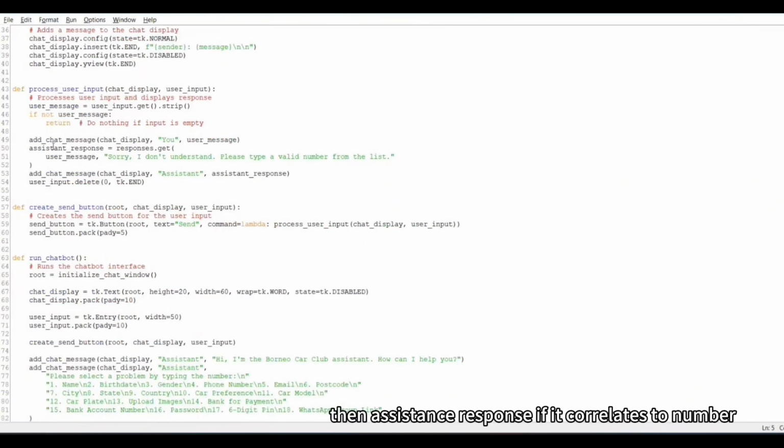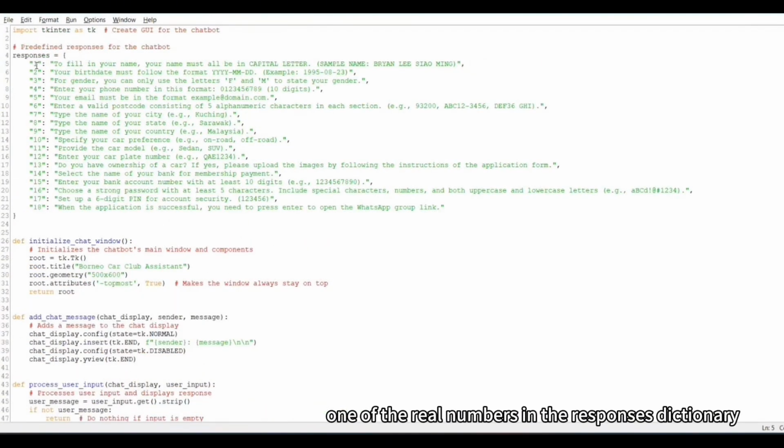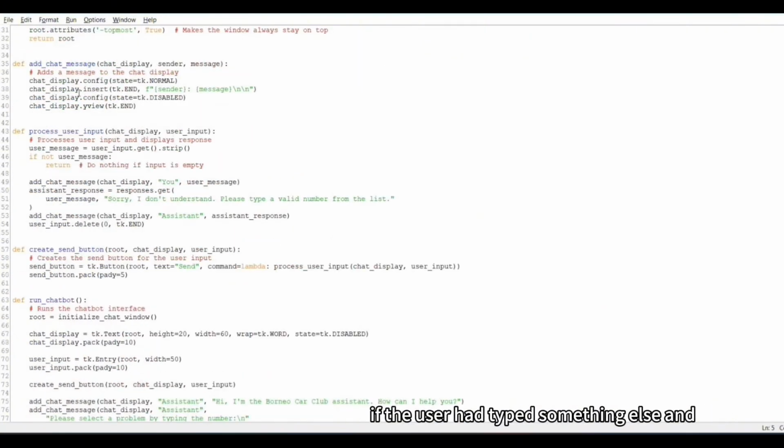Then for the assistant's response, if the input corresponds to one of the numbers in the responses dictionary, then the response will be the value for that number. If the user had typed in something else, it will just reply, "Sorry, I don't understand. Please type a valid number from the list."